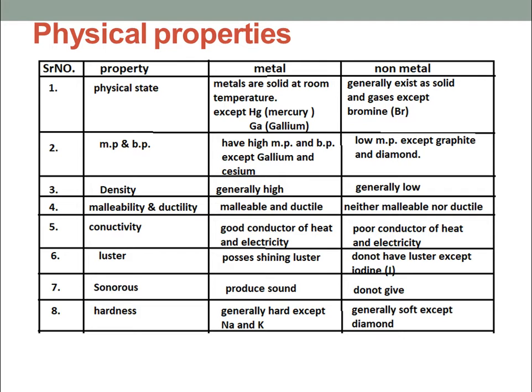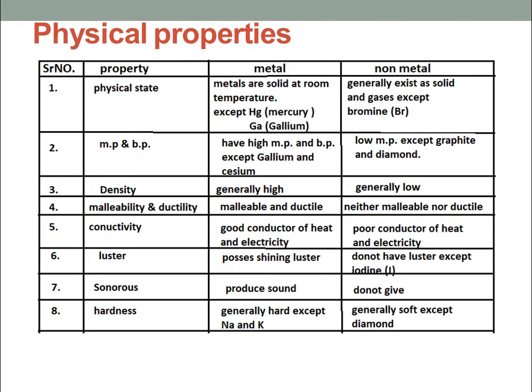So metals are good malleable and good ductile, while non-metals are brittle. We can't form non-metallic sheets and wires. Carbon never undergoes formation of wire. You have never seen wires of carbon, but you can see wires of copper, iron, aluminium, etc. Platinum wire is also there. So metals are good ductile while non-metals are not.